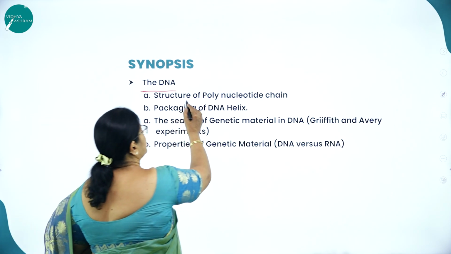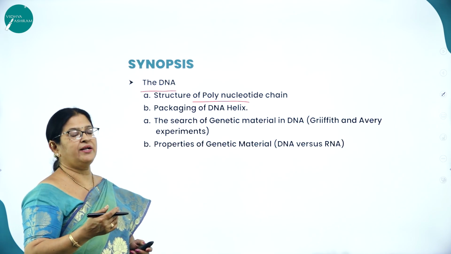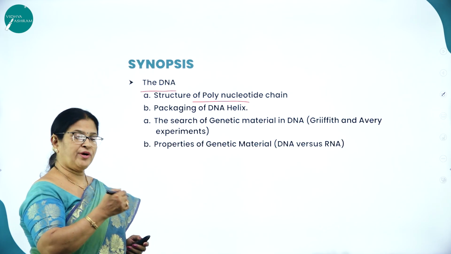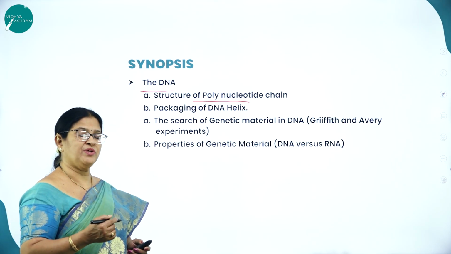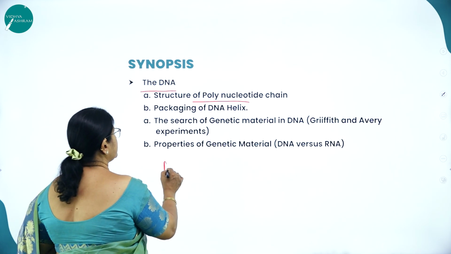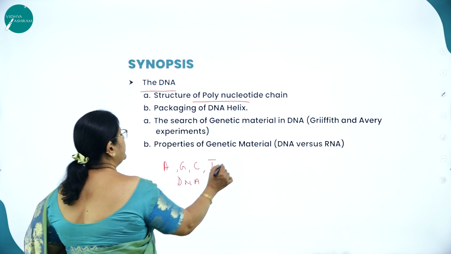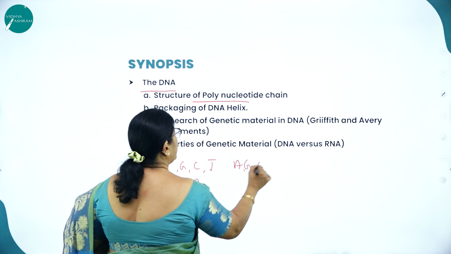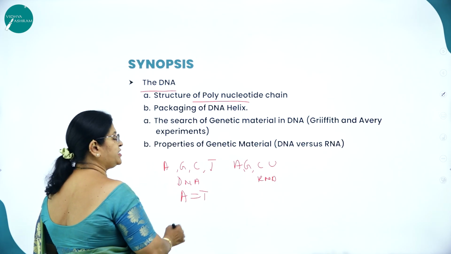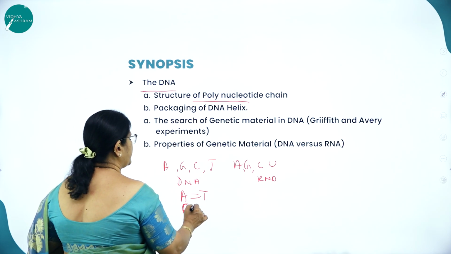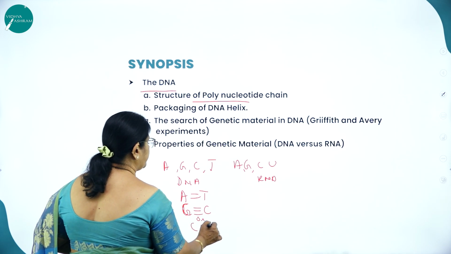You will be studying the structure of the polynucleotide chain having a ribose sugar and phosphate backbone and the base pairs. As we know, according to Chargaff's base pair rule, purines will never base pair with purines and pyrimidines with pyrimidines. So what are the 4 nitrogenous bases? A, G, C, T in case of DNA, and A, G, C and U in case of RNA. So A base pairs with a double bond with T, and G base pairs with a triple bond with C, or C base pairs with a triple bond with G.